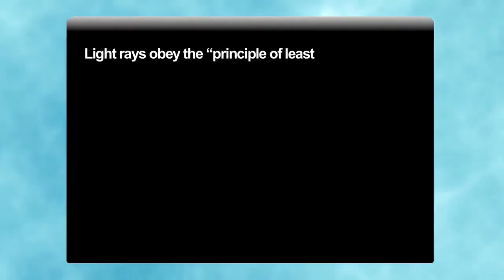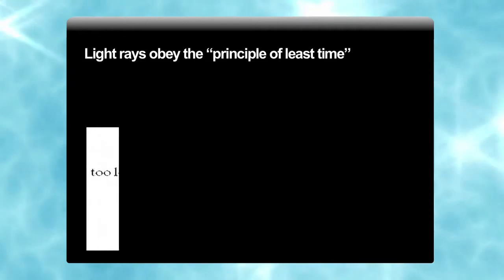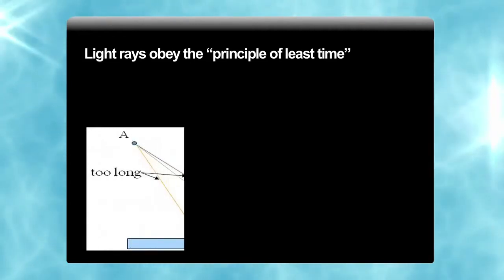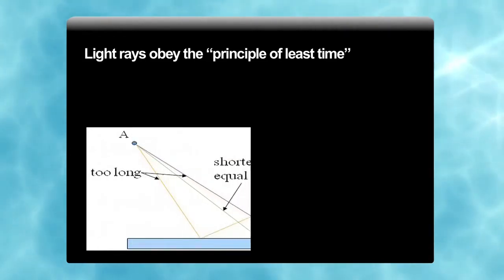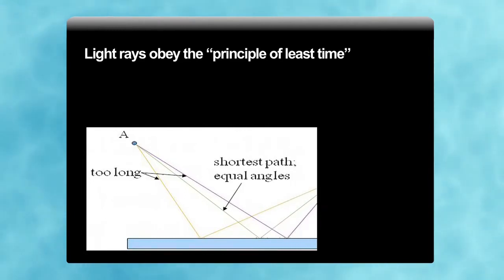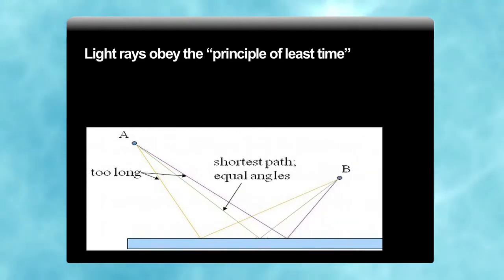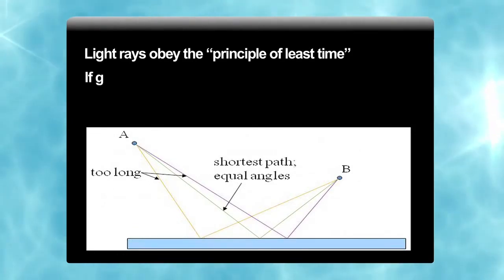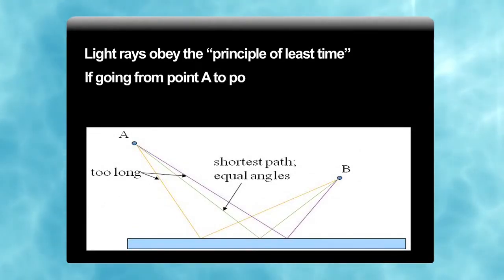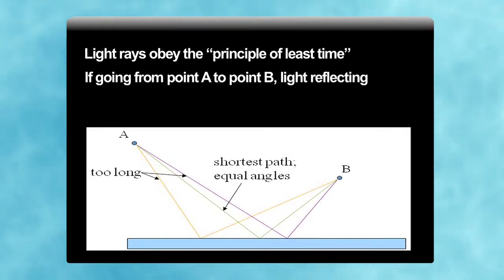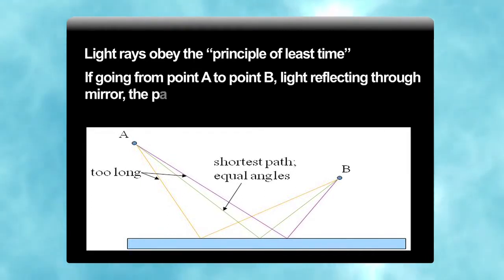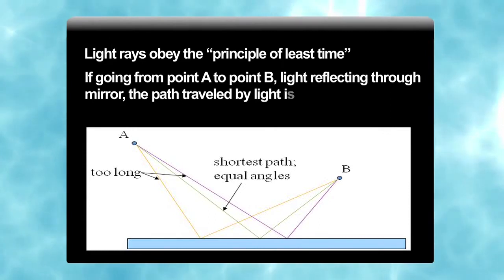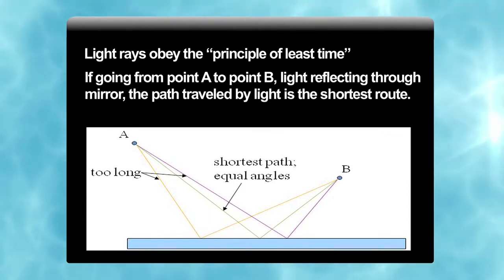Now, why does light obey the principle of least time? How is i equal to r? In our books, they only say that the angle of incidence is equal to the angle of reflection, but the question is why it is so. You can work it out on your own. If we are going from point A to point B, and the light is reflecting through the mirror, the path traveled by the light is the shortest route.